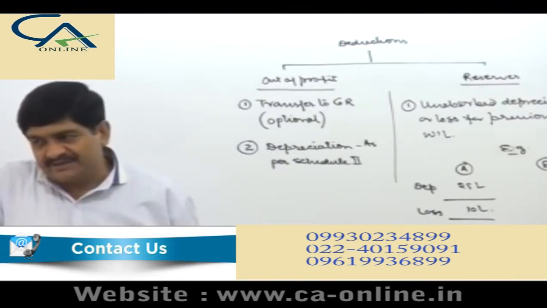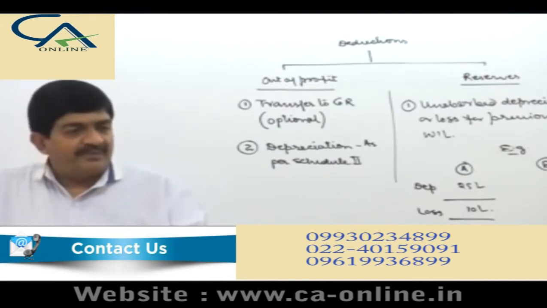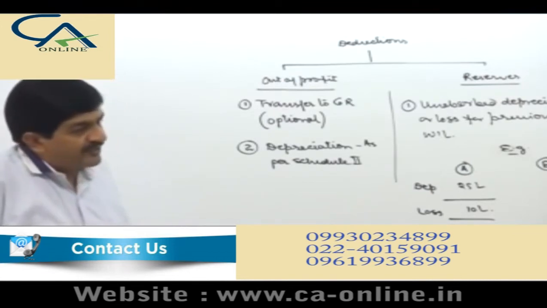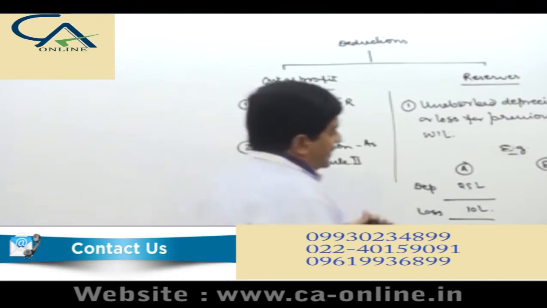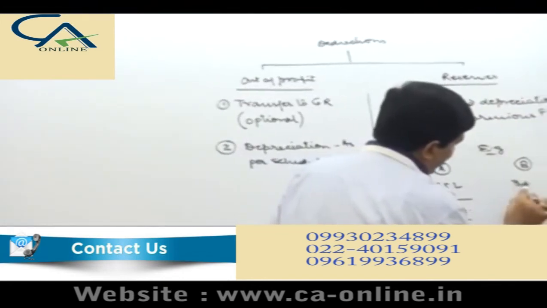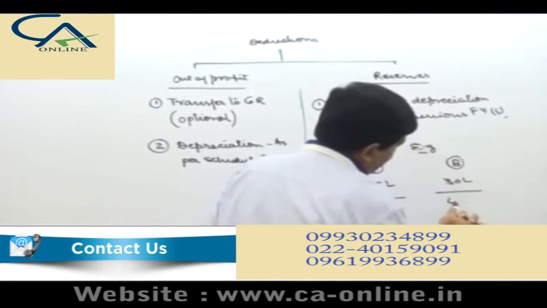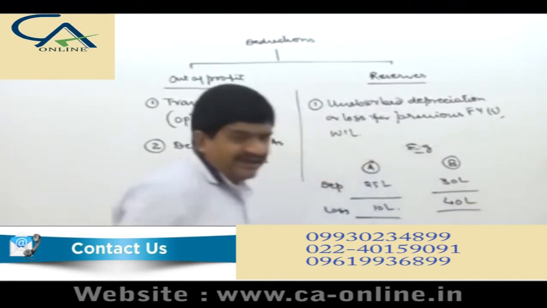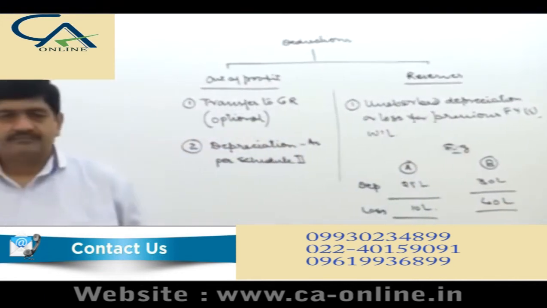Depreciation of 25 lakhs, and after providing for depreciation you have a loss of rupees 10 lakhs. In the other example, you have 30 lakhs, and after this you have 40 lakhs.